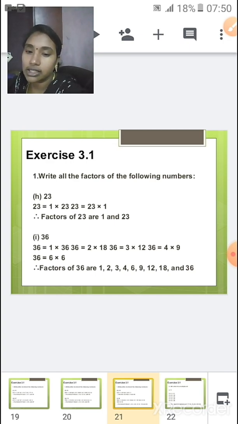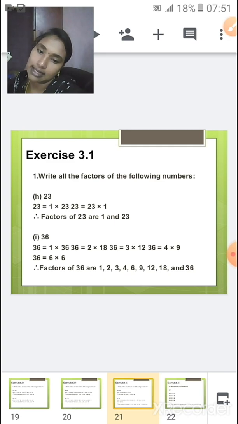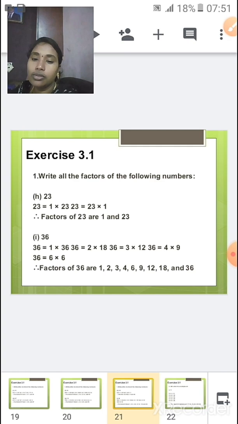Right? So the factors of 36 are 1, 2, 3, 4, 6, 9, 12, 18 and 36. So how many factors do we have? 1, 2, 3, 4, 6, 9, 12, 18 and 36. So we have 9 factors of 36.